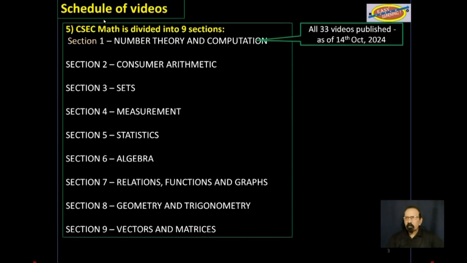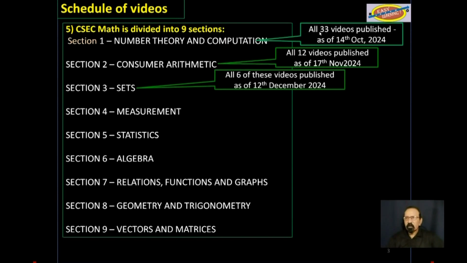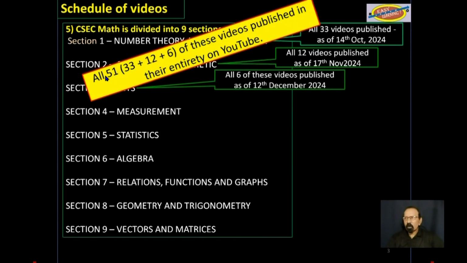Schedule of videos. These first 3 sets here, all 51 of those videos have already been published on YouTube in their entirety, objective by objective. Please make good use of them.